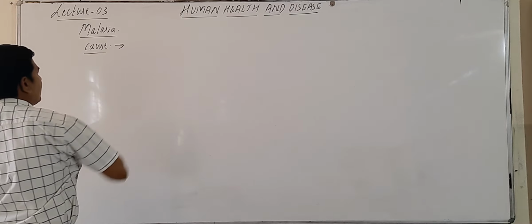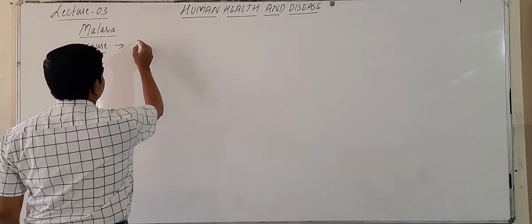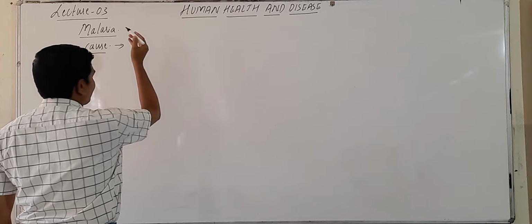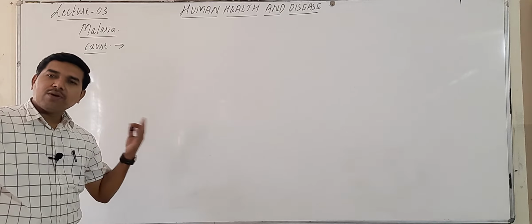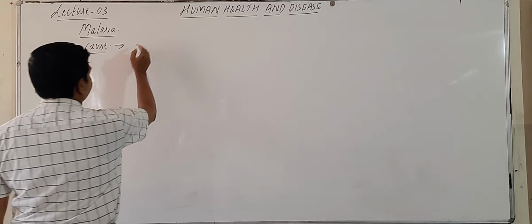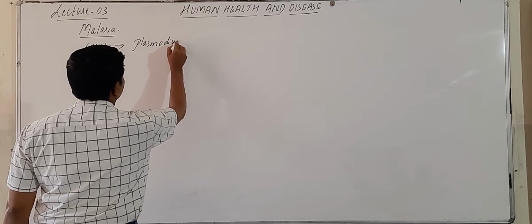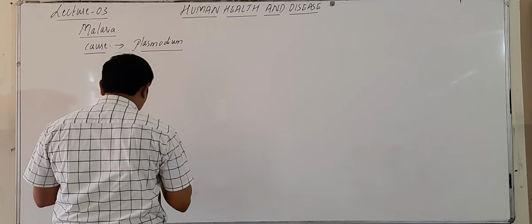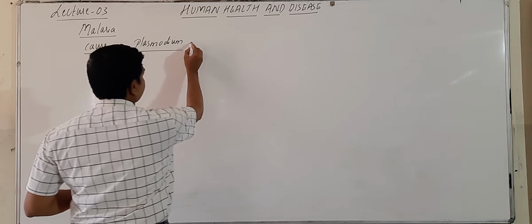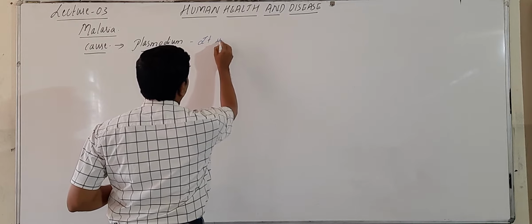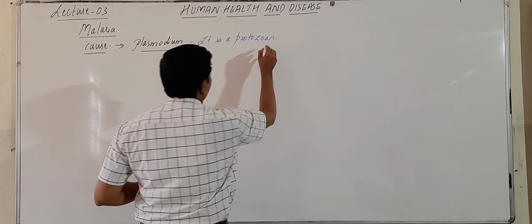It is caused by a protozoan parasite, and the name of that protozoan parasite is Plasmodium.